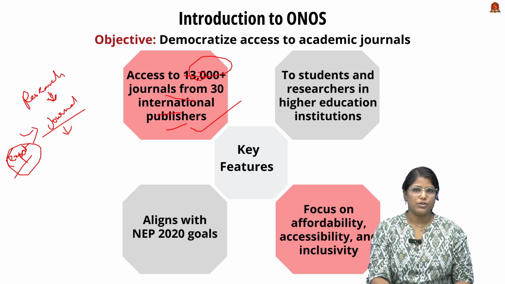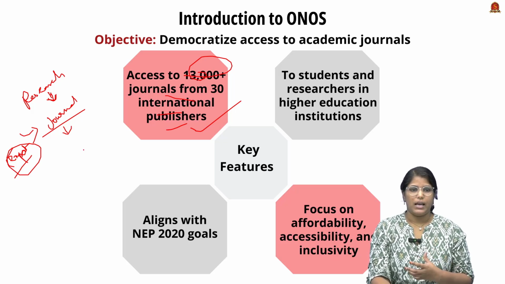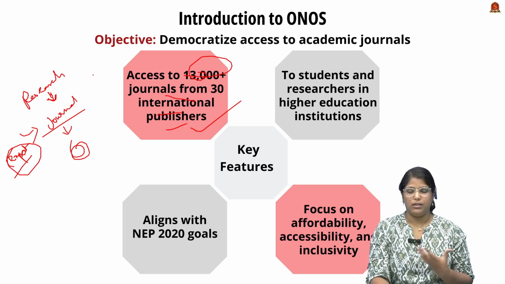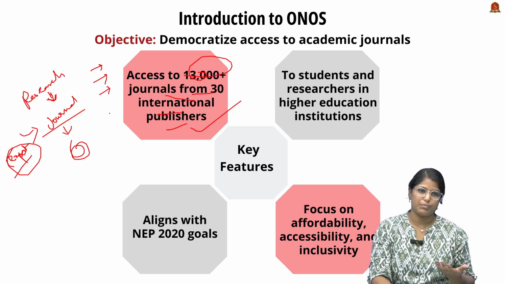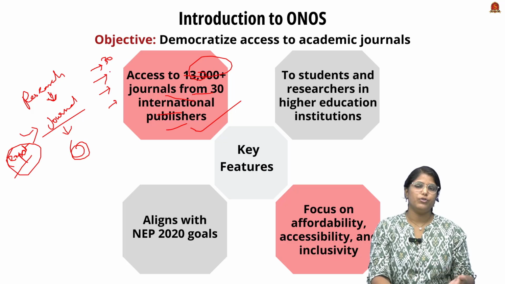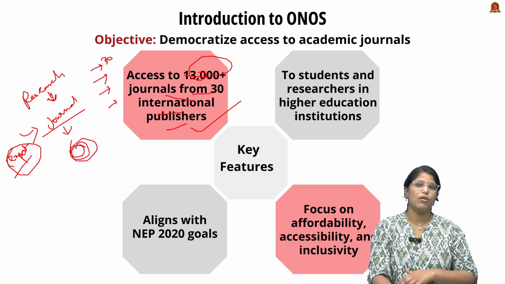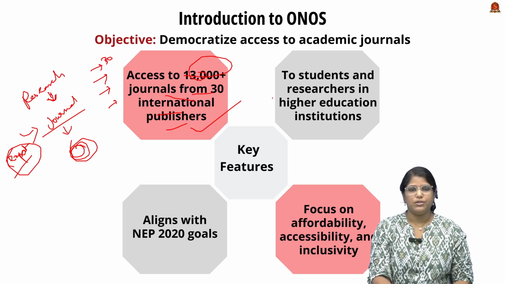So One Nation, One Subscription tries to bring all the international publishers under one portal. If you want to access them, as you can see, there are 30 different international publishers, so there will be 30 different websites. So instead of going to 30 different websites, you can just go to ONOS, which has all the 30 international publishers. So this is the first important feature.